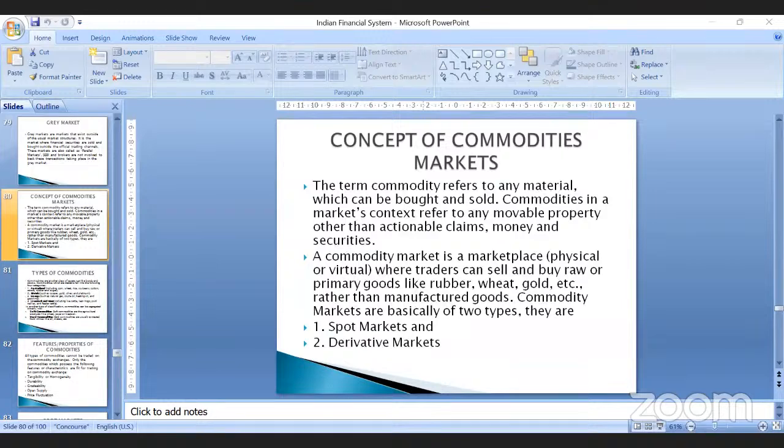Whenever we are talking about a commodity in the commodities market, it is any material which can be bought and sold, but that doesn't mean that you can sell anything in the commodities market. You can sell only movable properties, right? Which are not money, not securities, not actionable claims, but any movable property which you can transport from one place to another place. That kind of material we call commodities.